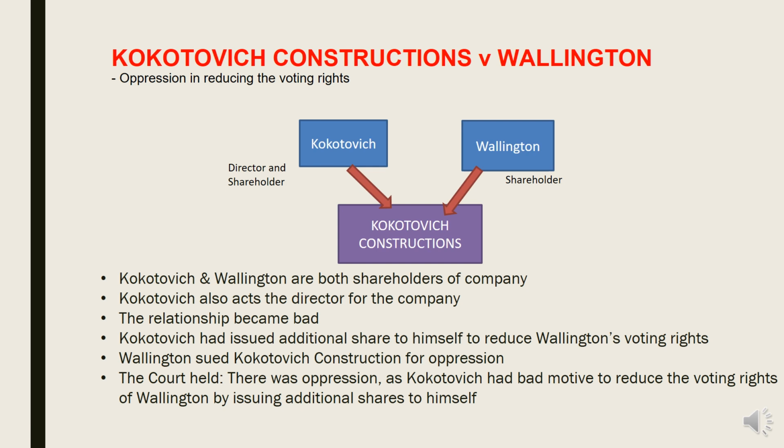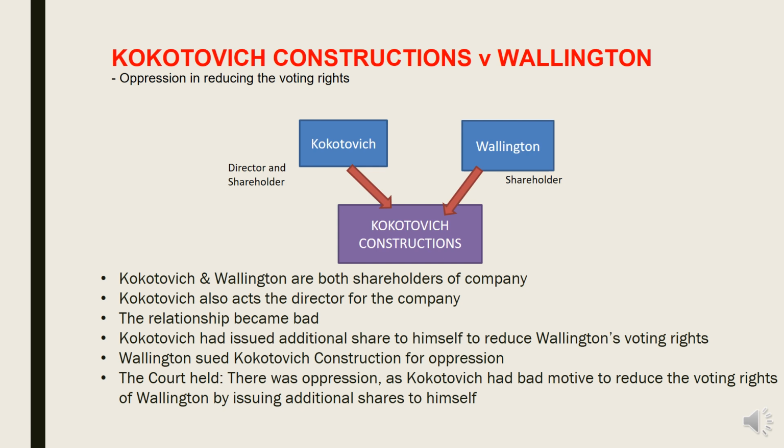Okay, so now Wallington sued Cocotavich Construction for oppression. Yeah, and the court in this case agreed with Wallington that there was oppression against Wallington. Okay, why? Because Cocotavich in this case, when he decided to issue more shares, had a bad intention. His intention was to reduce the voting rights of Wallington, and that's what he did.